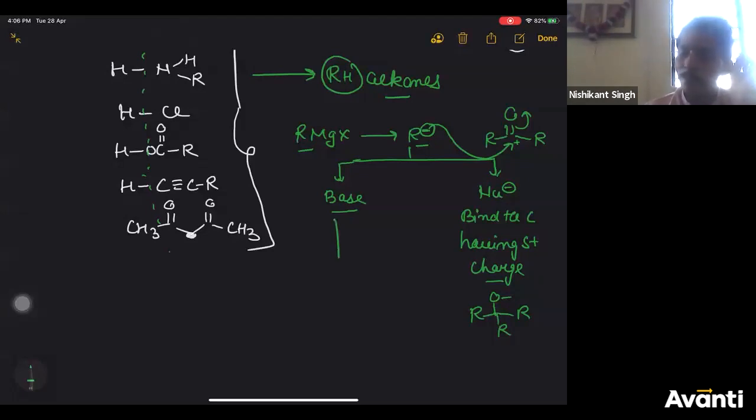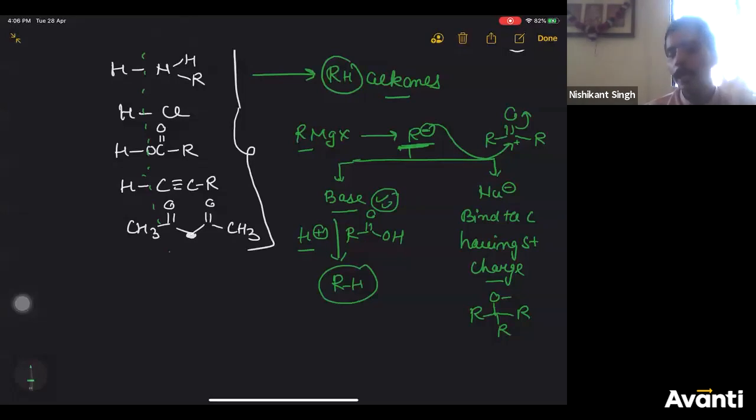But if you treat it with some acidic compound like HCl, carboxylic acid, they will give H plus ion. That H plus will combine with R minus to form RH. So here R minus is accepting H plus, therefore it is acting as base. So I told you Grignard reagent only has two roles, right? It will give R minus, which can either act as nucleophile or as base. It will act as a base with acidic compound. It will act as nucleophile with compound having positive charge carbon, right?